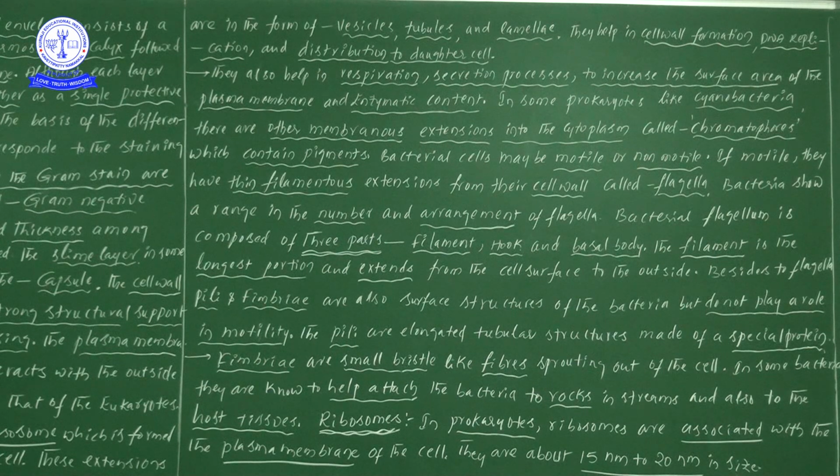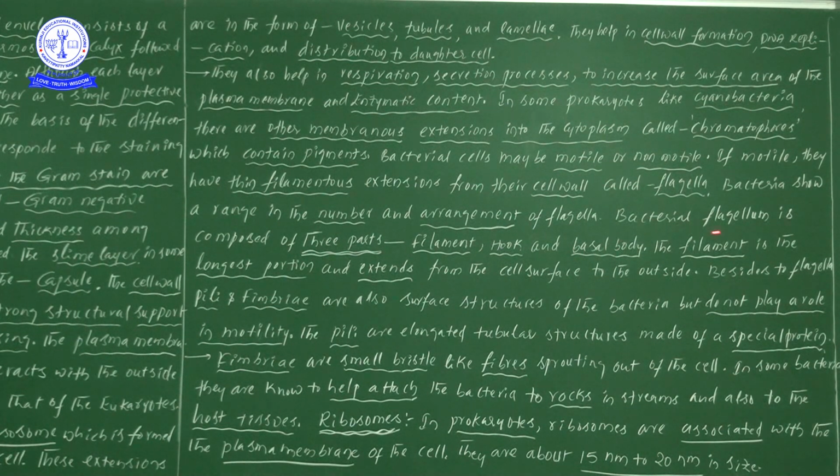Next one, bacteria show a range in the number and the arrangement of flagella. Number point of view and arrangement of flagella point of view. This NEET information I will explain to you. Still a lot of information to be discussed.